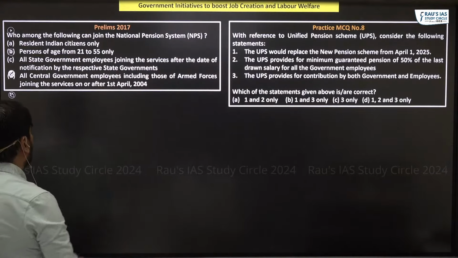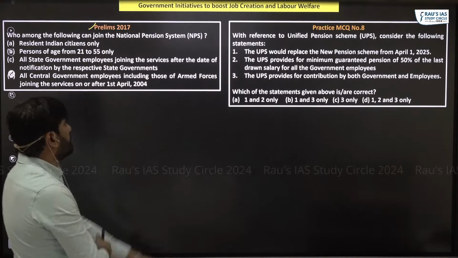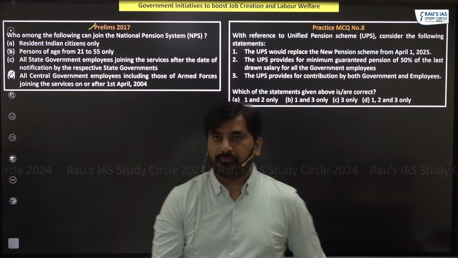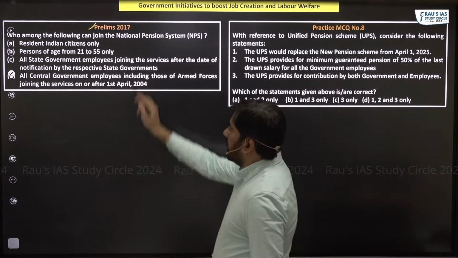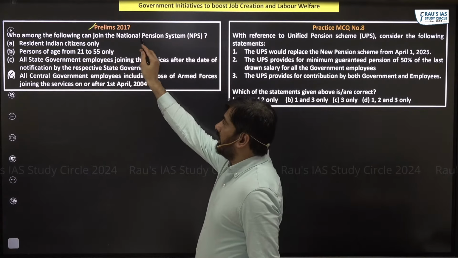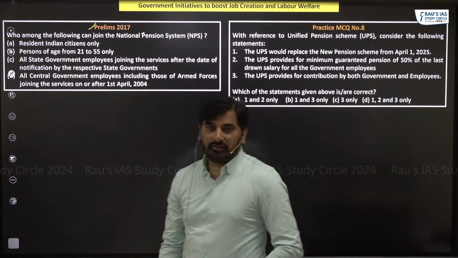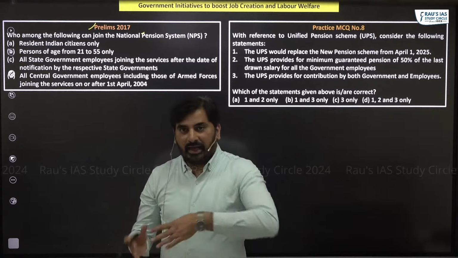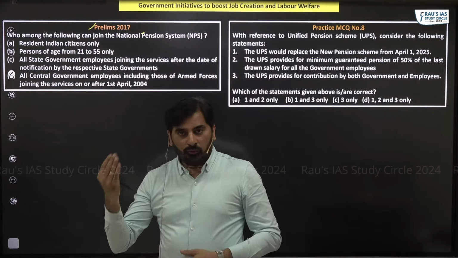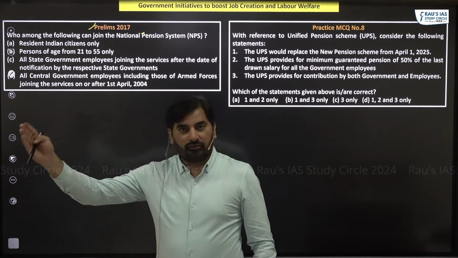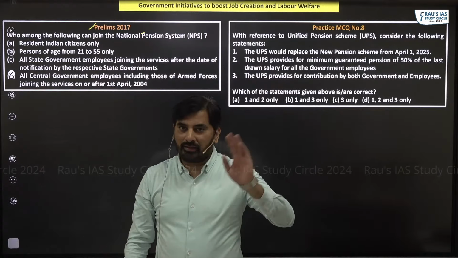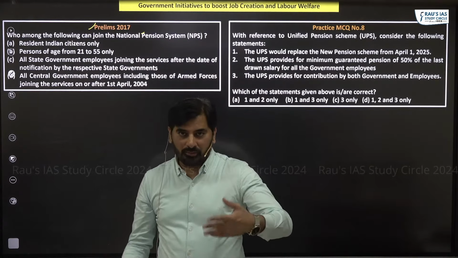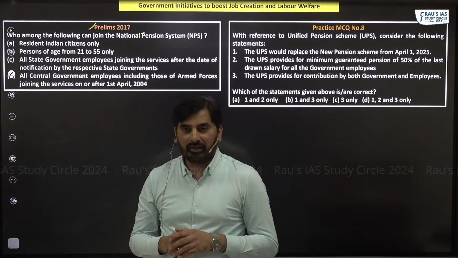Okay, look at prelims 2017, new pension scheme. Who among the following can join the national pension system? See, the national pension system has two variants. One is for government servants and the other one is for individuals like you and me who might not be government servants.